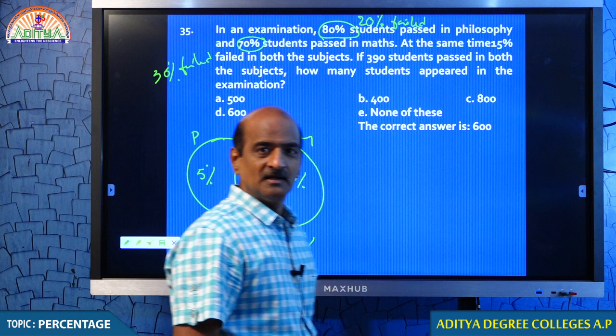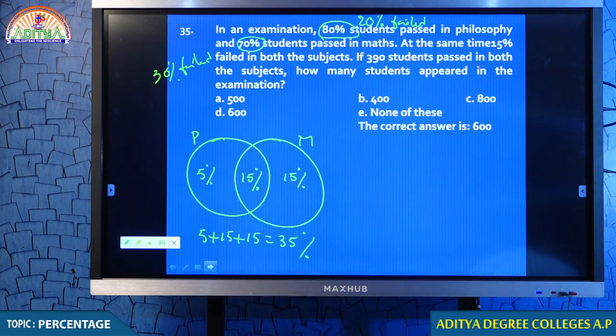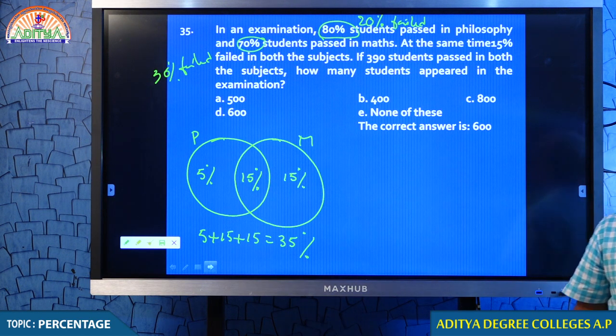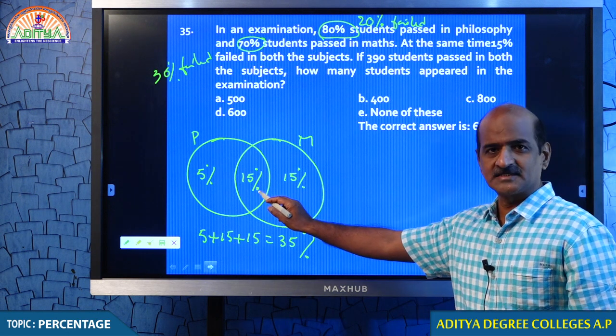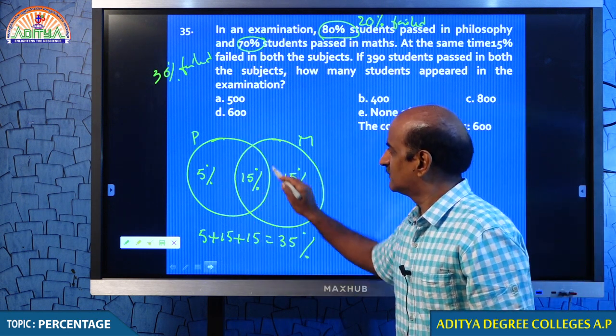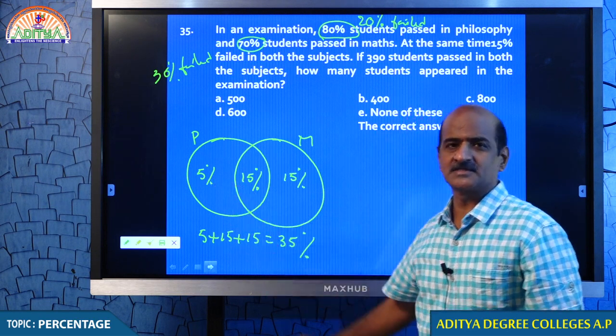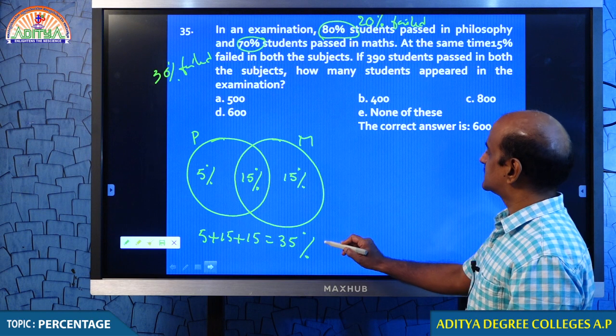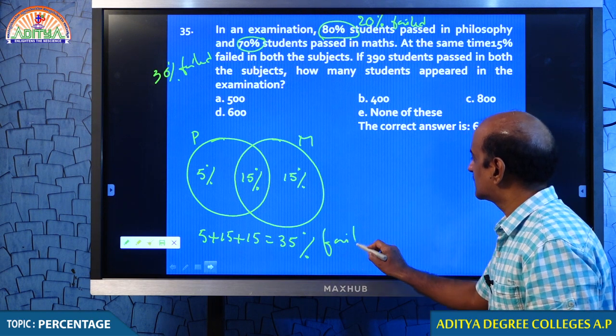Students, tell me whether this 35% failed or passed. Come on, tell me whether this 35% failed or passed. Yes? Because 15% is the common failure and total philosophy failure is 20%, therefore the remaining is 5%. So this is 35% failed in the exams.